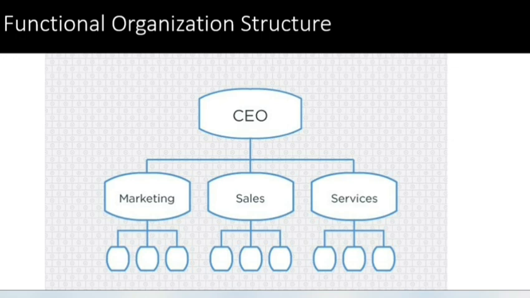Functional organization structure is one widely used in various fields. Here you will divide the responsibilities to people based on the functions. So one department will be dedicated only to marketing, another to sales, and another to services. This is one example of functional organization structure. This is used in religious organizations, in hotels, and in other places. In hotels, you can see the cooking department is managed by someone, the cash handling is managed by someone, and serving customers is managed by someone else. If you divide it this way, then we call that functional organization structure.